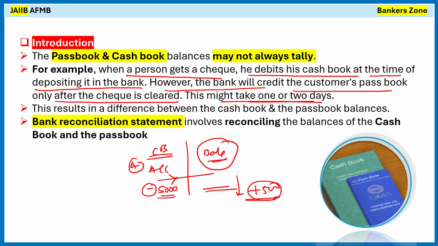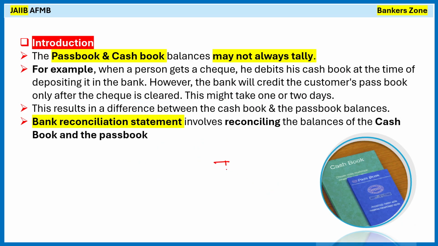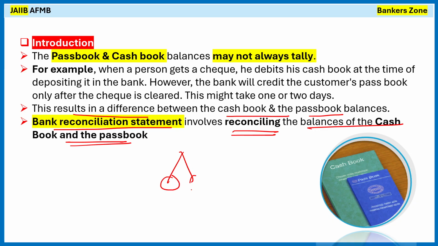That means simply that there may be a time difference to clear the check, which can result in a mismatch between the cash book and the passbook or the bank statement, right? Now see, this will result in the difference between the cash book and the passbook. The bank reconciliation statement involves reconciling the balances of the cash book and the passbook. So to clear the difference between the balance in the cash book and the balance in the passbook, what do we do? We prepare the bank reconciliation statement.